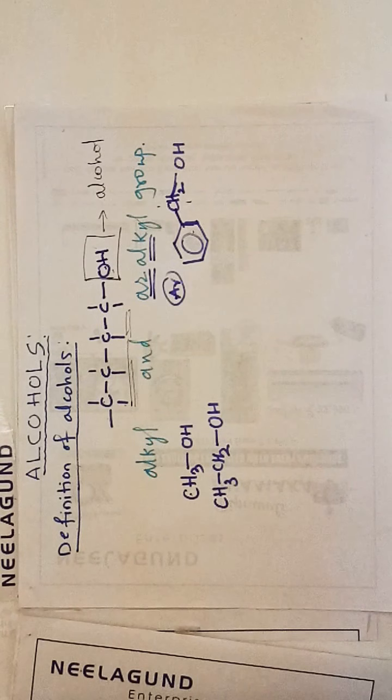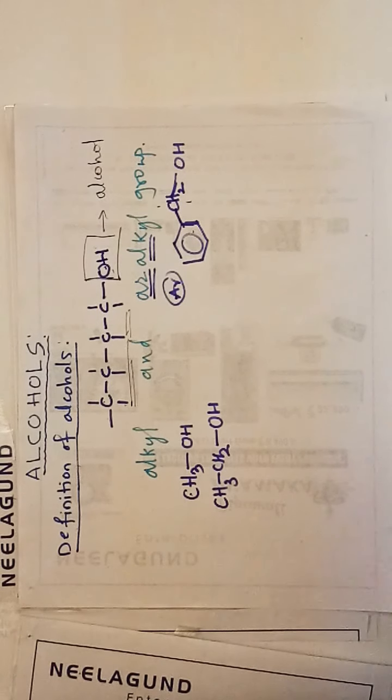So this is the definition of alcohols. The alcohols are organic compounds in which OH is attached to alkyl or aryl groups. Next we are going to study the classification or types. Here the types we can divide into two different sections.